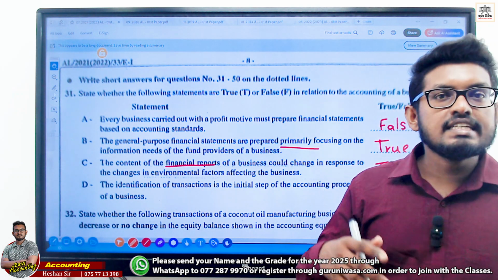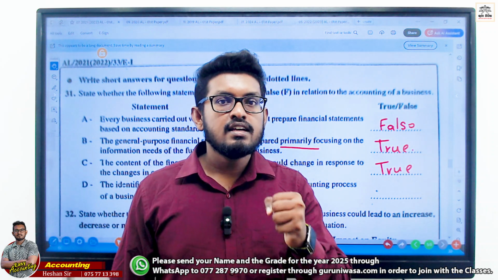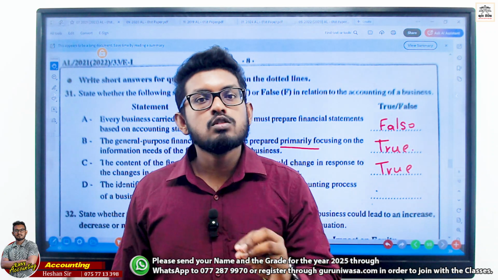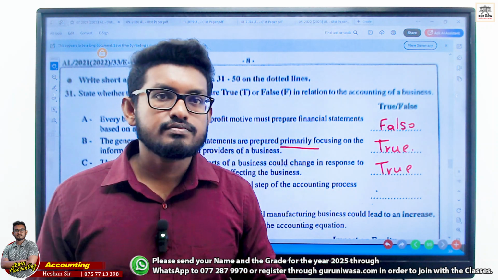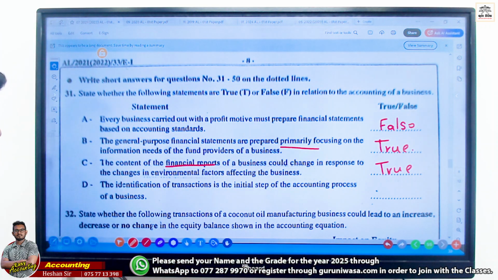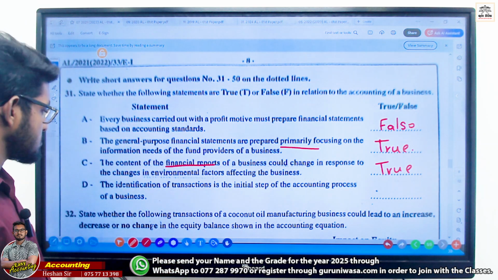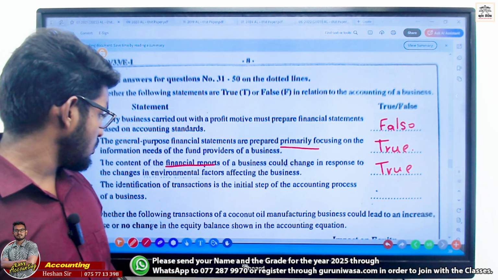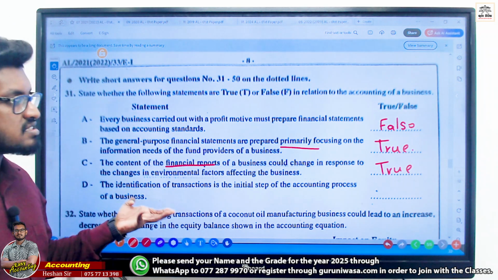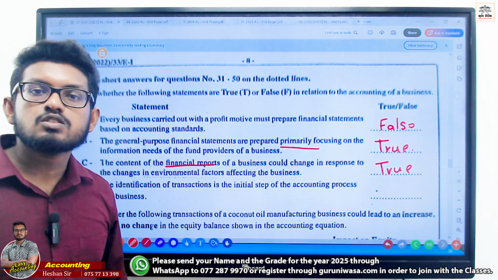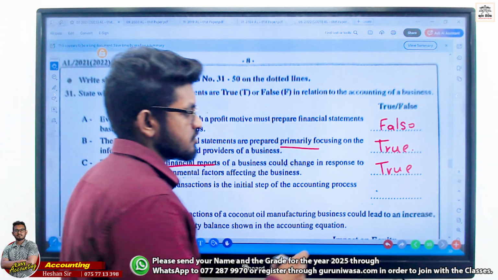If there is any legal requirement, we need to follow the standards. The standards say that in such cases, keep the accounts this way and prepare them this way, but the things inside change. The identification of transactions is the initial step of the accounting process of a business. Yes. First of all, we need to identify the transaction. Then we prepare the source document. That is the first thing. It's true.